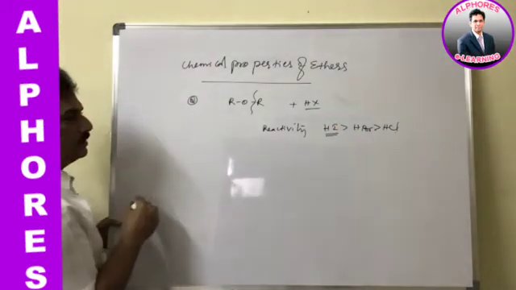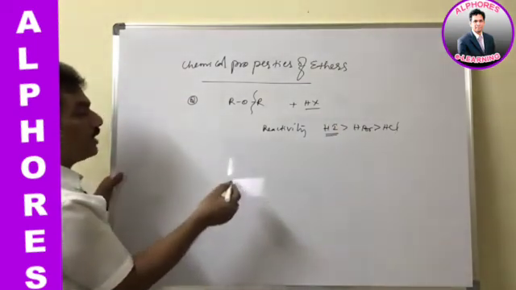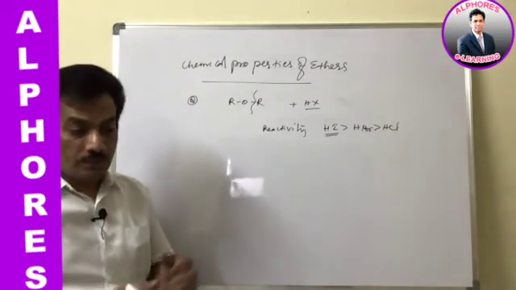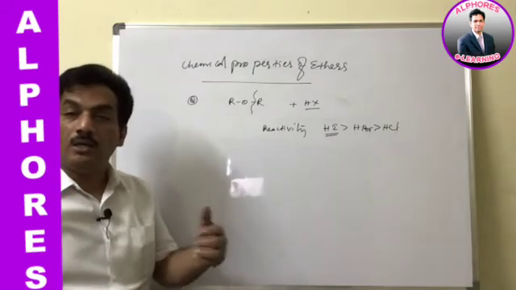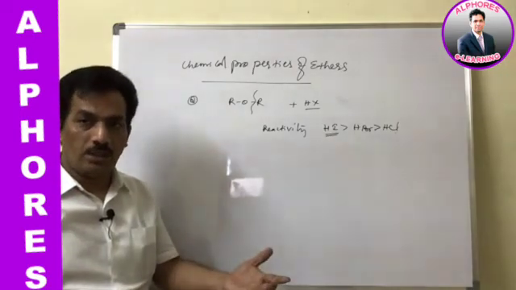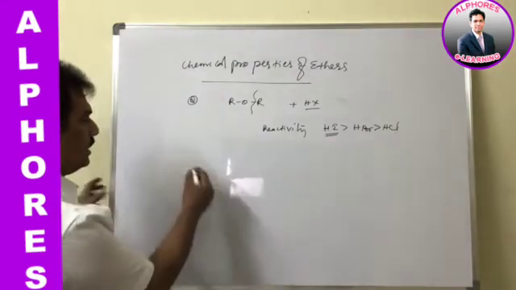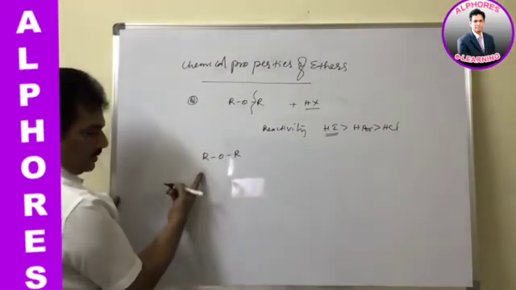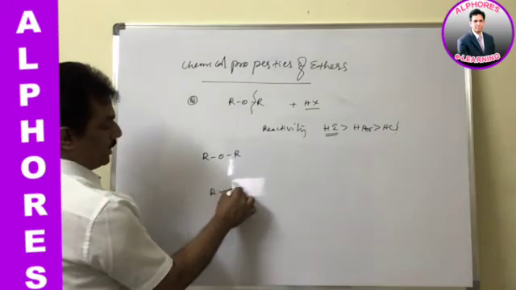For that purpose, observe that we have to imagine different products depending on the condition and on the substrate. For example, let us consider an ether that is symmetric and one that is asymmetric.